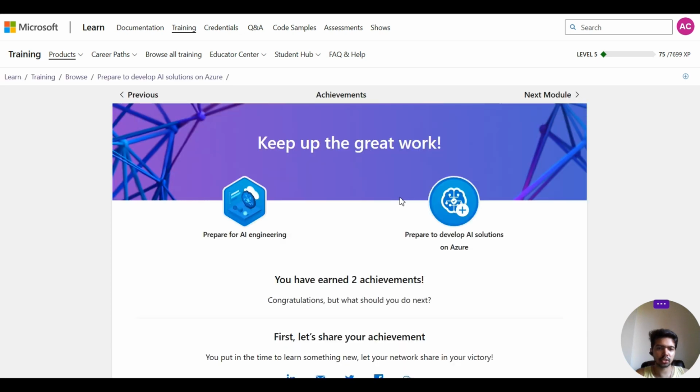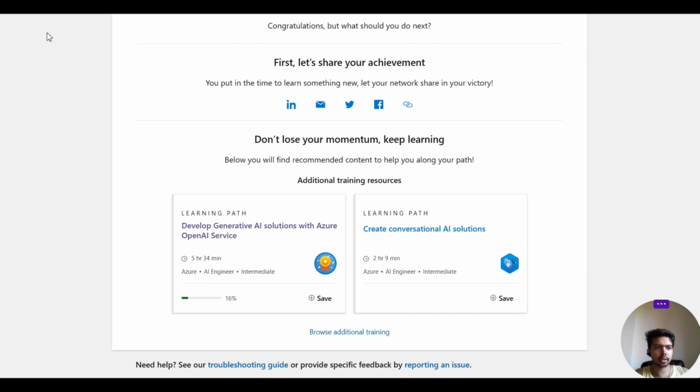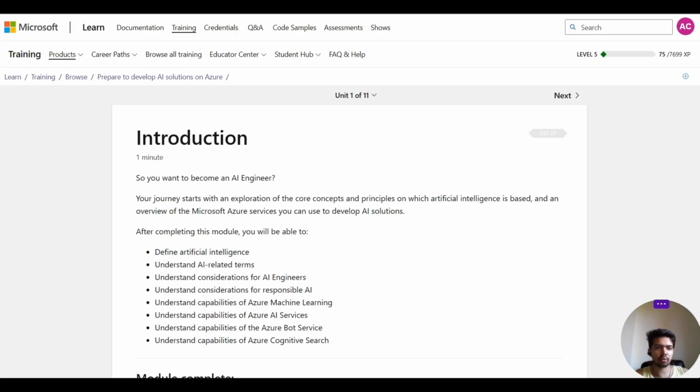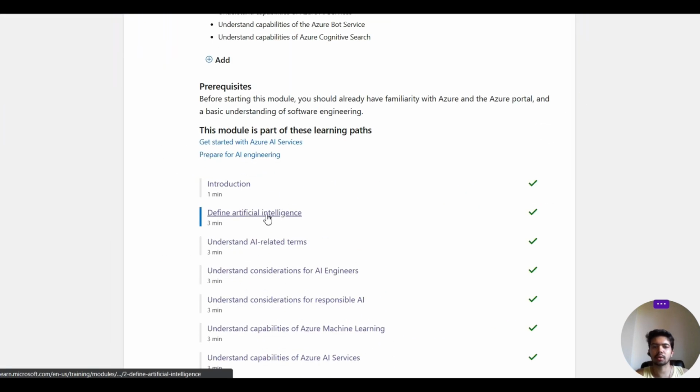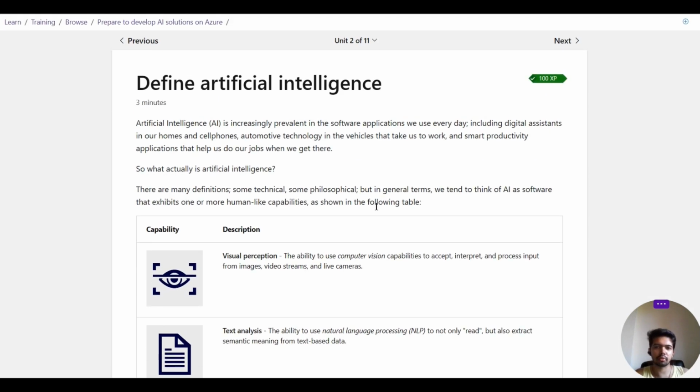We go to the unlock achievement. Alright, my bad. It would be showing you something different, because what we have to do is go to the second chapter, that is, define artificial intelligence. I have already done it, so it is showing me in a different way that you have already finished and it's certified. So how do you define artificial intelligence?